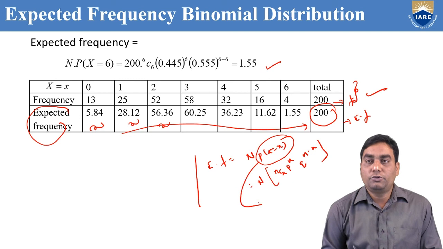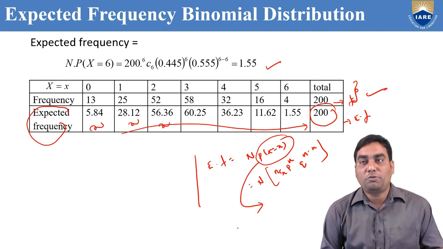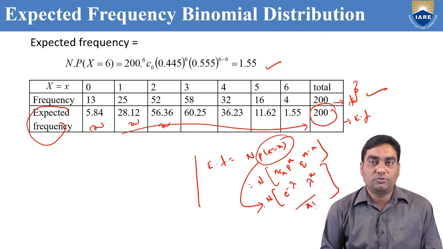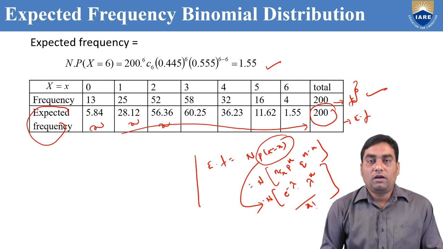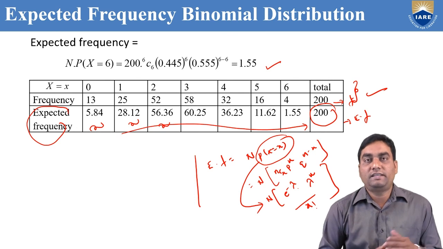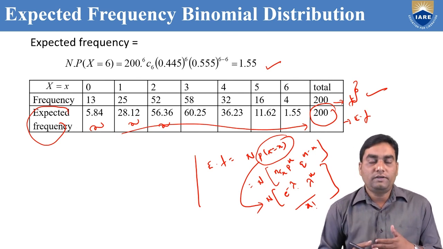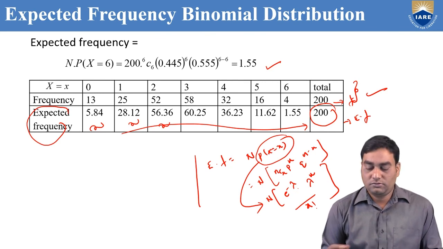Sometimes we can do expected frequency by using the Poisson distribution. In that case, P of x equal to x is e^(-lambda) lambda^x by x factorial, because it is a Poisson distribution. And one more last point, expected frequency is also known as fitting: fitting of binomial distribution or fitting of Poisson distribution. Okay?